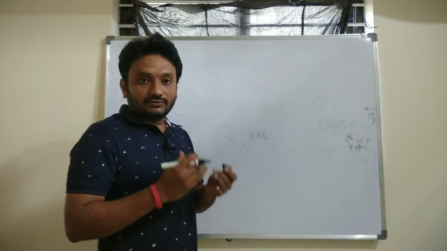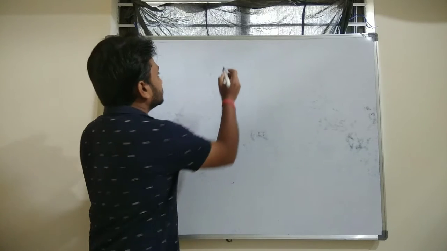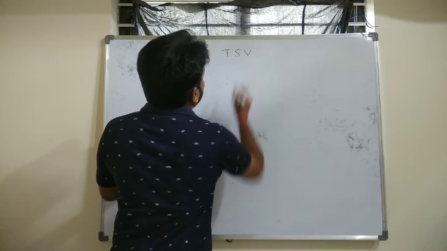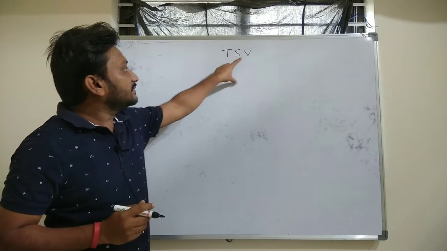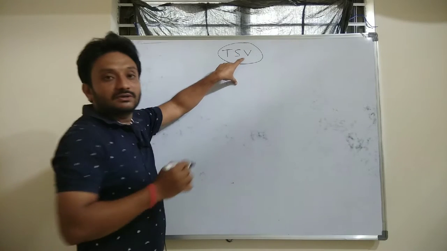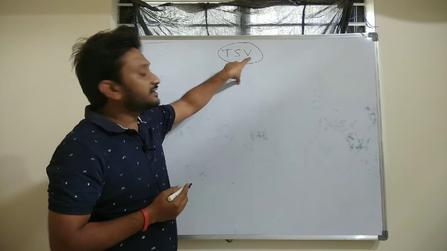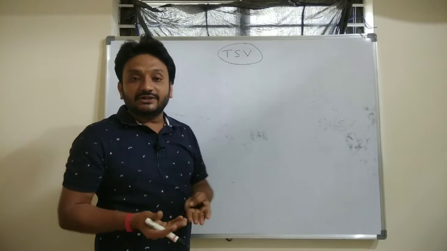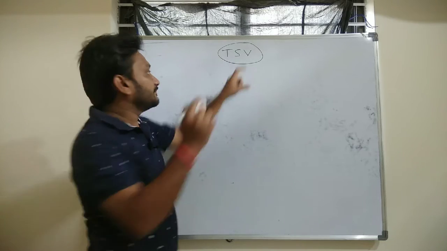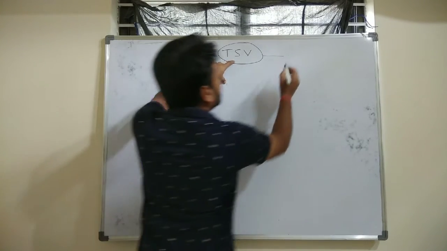Good morning, guys. Today I want to talk a little bit more about thermodynamic state variables. Thermodynamic state variables, in short, I will write it as TSV. We already came to know that thermodynamic state variables are nothing but coordinates which are used to describe the equilibrium condition of the thermodynamic system. These thermodynamic state variables are also called properties